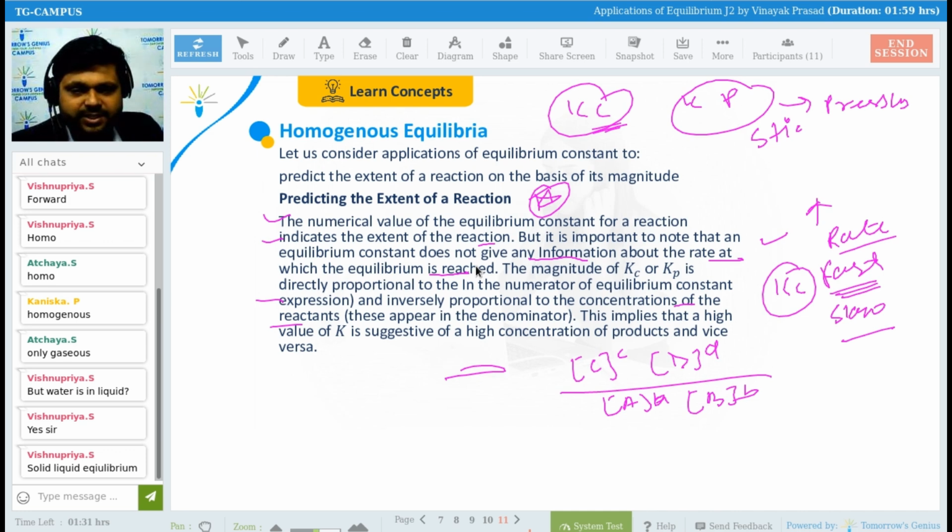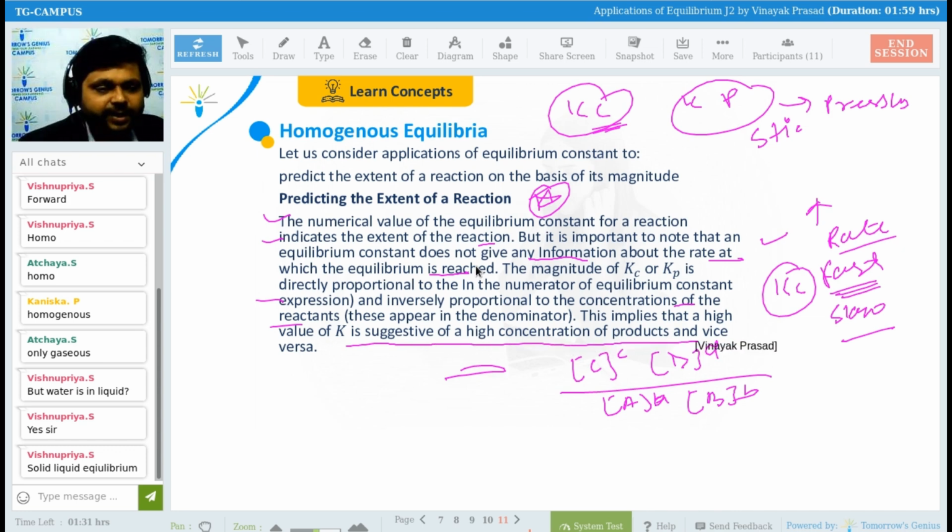So the magnitude of Kc or Kp is directly proportional to the numerator of the equilibrium constant and inversely proportional to the concentration of the reactant, right? Now you can see this implies that a high value of K is suggestive of a high concentration of product and vice versa. High product means, if product is more, the value of this and this will be more.